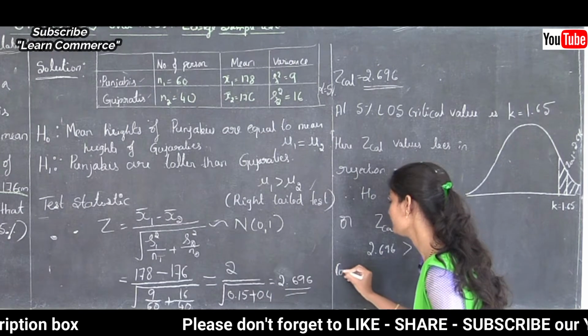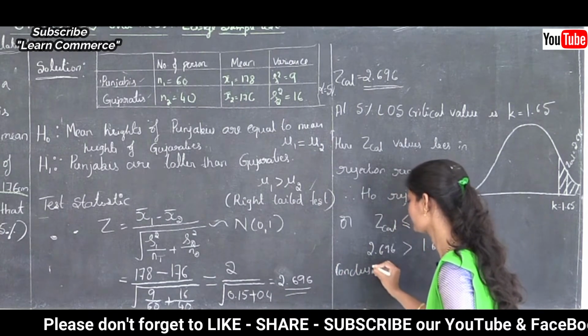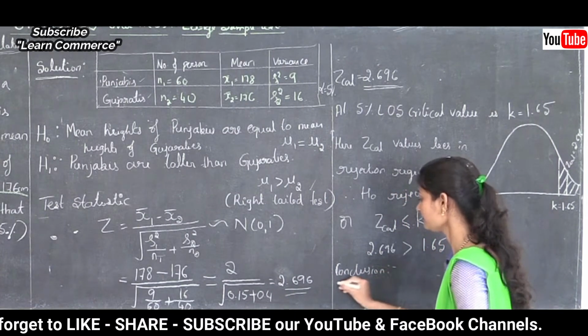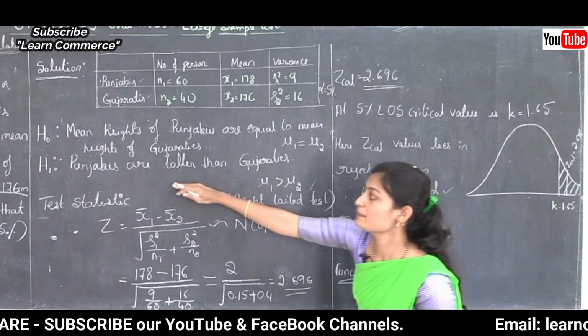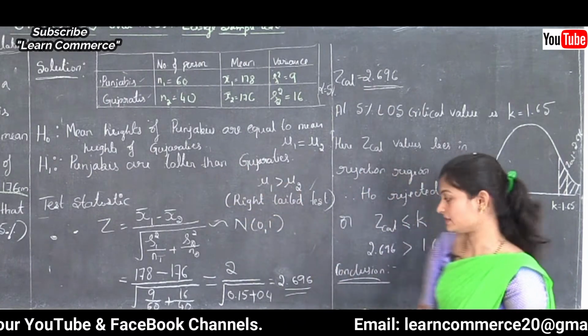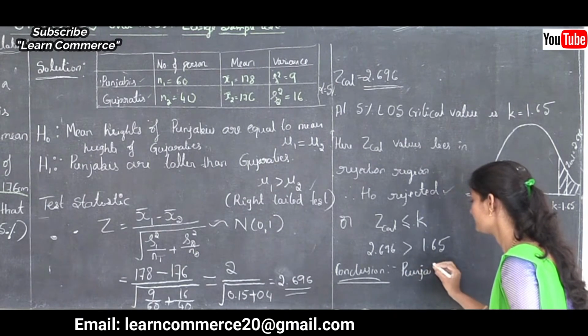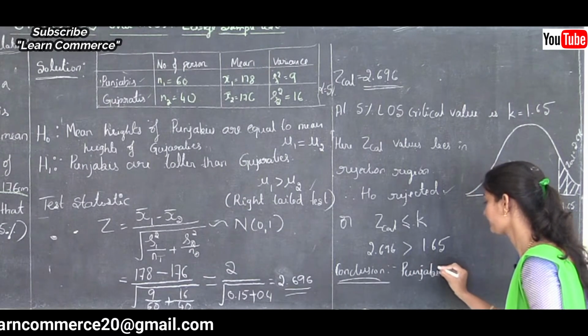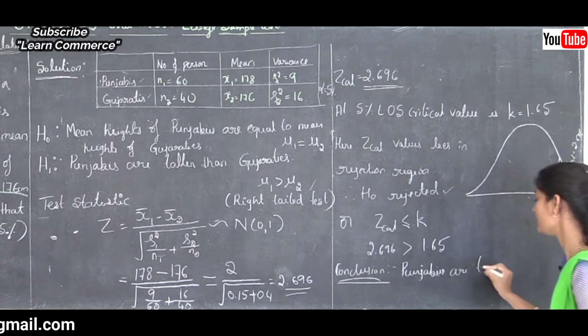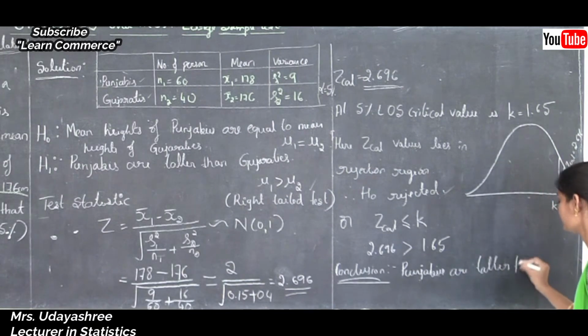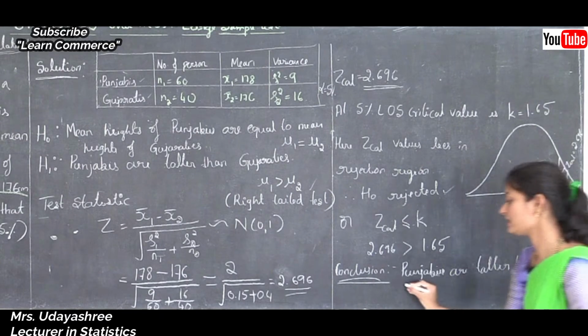What is H1? That is the conclusion. Here H1 is that Punjabis are taller than Gujaratis. So the conclusion is: Punjabis are taller than Gujaratis.